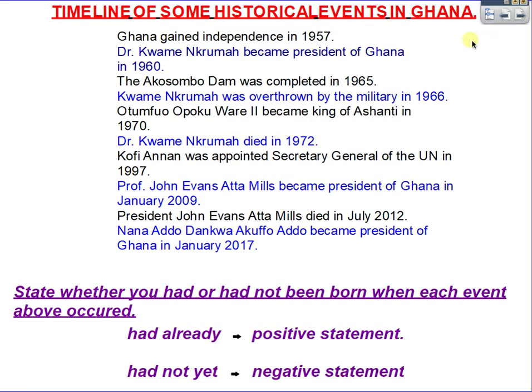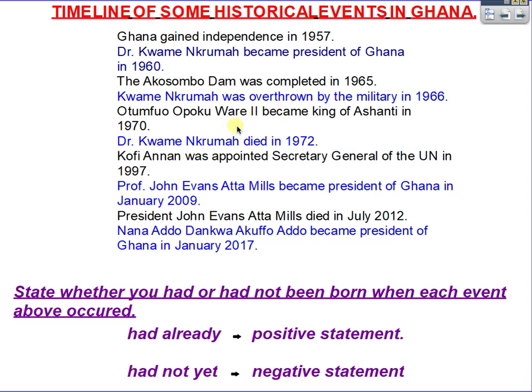Here we have a timeline of some historical events in Ghana. Ghana gained independence in 1957. Dr. Kwame Nkrumah became president of Ghana in 1960. The Akosombo Dam was completed in 1965. Kwame Nkrumah was overthrown by the military in 1966.